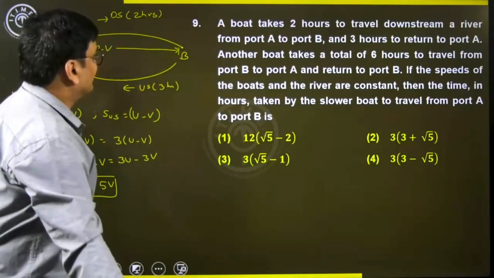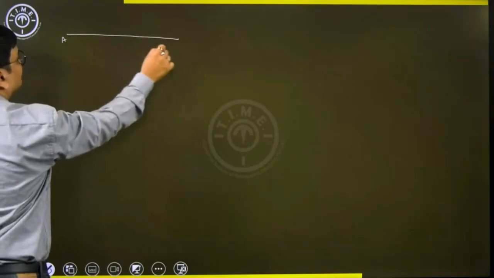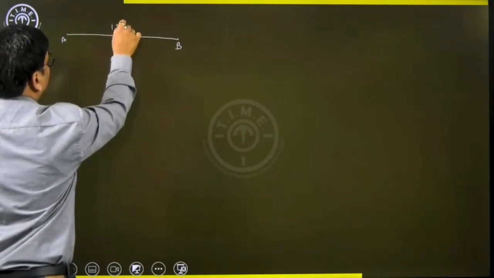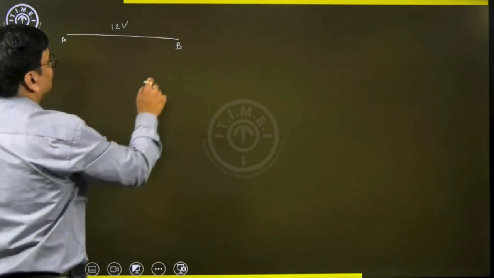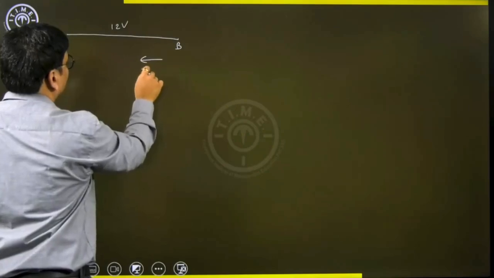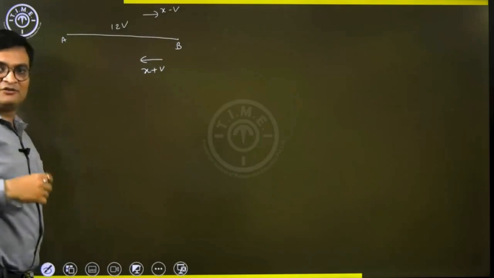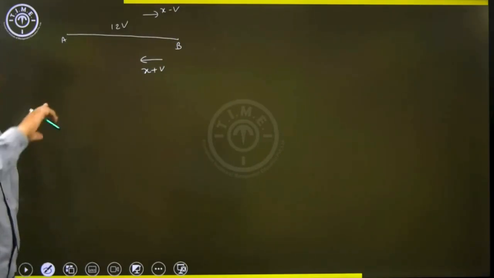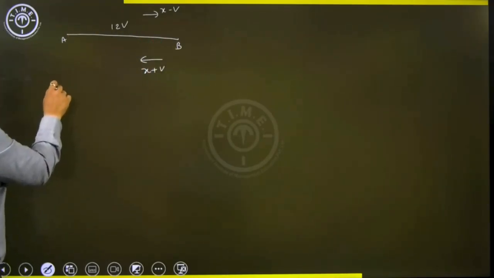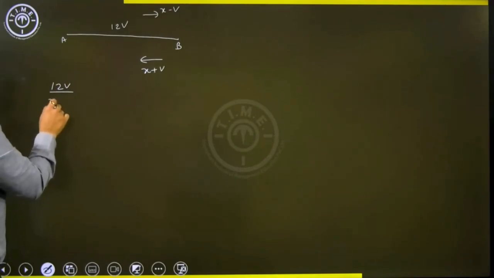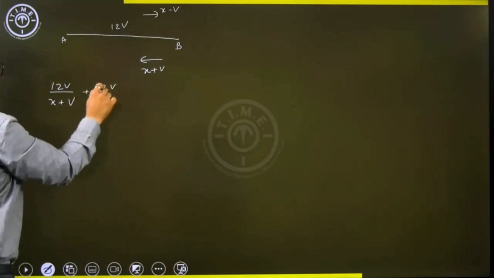Now let us assume the speed of the second boat is some x. I know the distance between A and B is 12V. Going one way its speed will be x plus V, while coming back its speed will be x minus V. The total time taken is 6 hours for the second boat. So the time taken for the onward journey B to A will be distance by speed, and for the return journey, distance by speed.